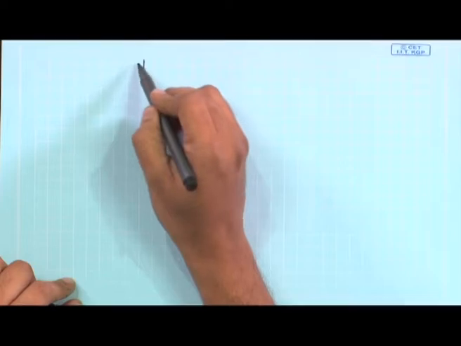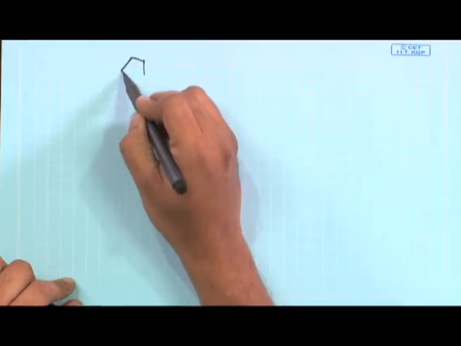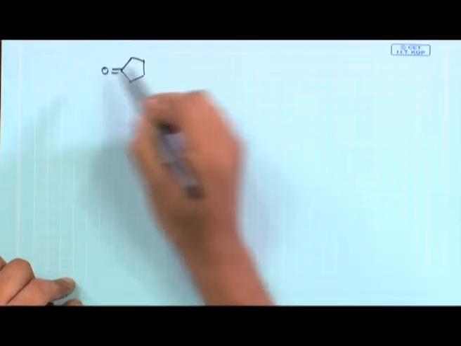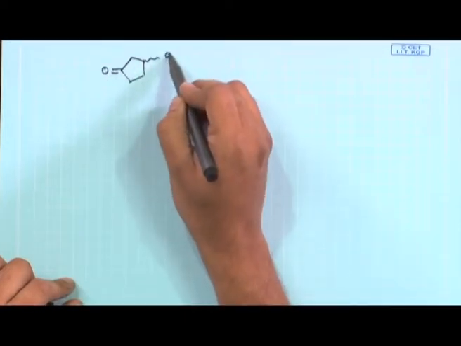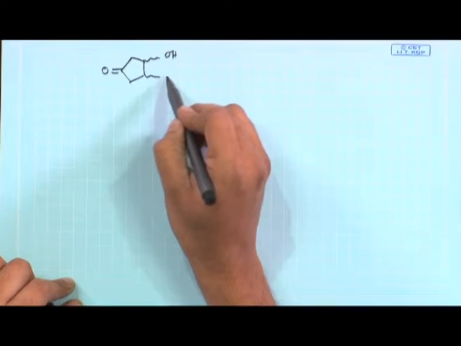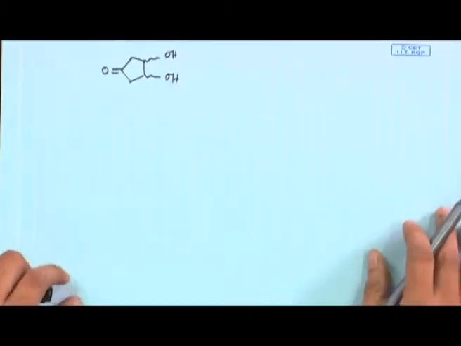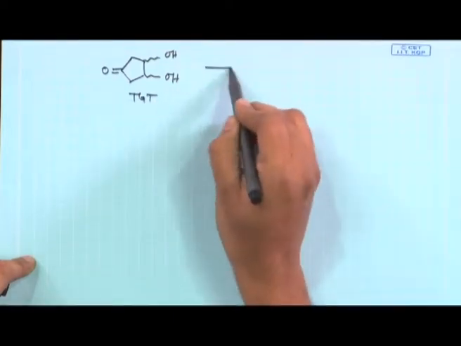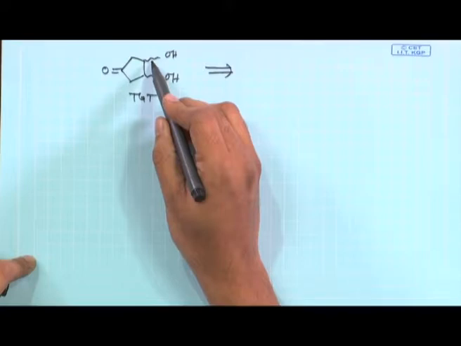As the next problem, I am initially trying to draw the target molecule. It is a dihydroxy based cyclopentanone. This is the target molecule. I have not given the stereochemistry here.